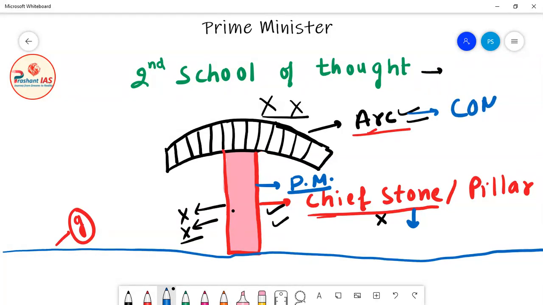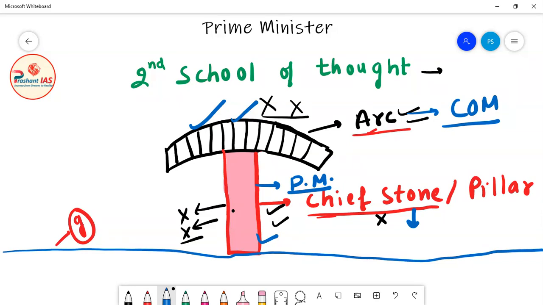The second school of thought says that the Council of Ministers is just like an arc, and the Prime Minister is just like the chief stone or chief pillar of that arc. So if the PM is weak, then the entire COM is weak. And if the PM is strong, then the entire COM is strong. And if the PM falls, then the entire COM will fall.